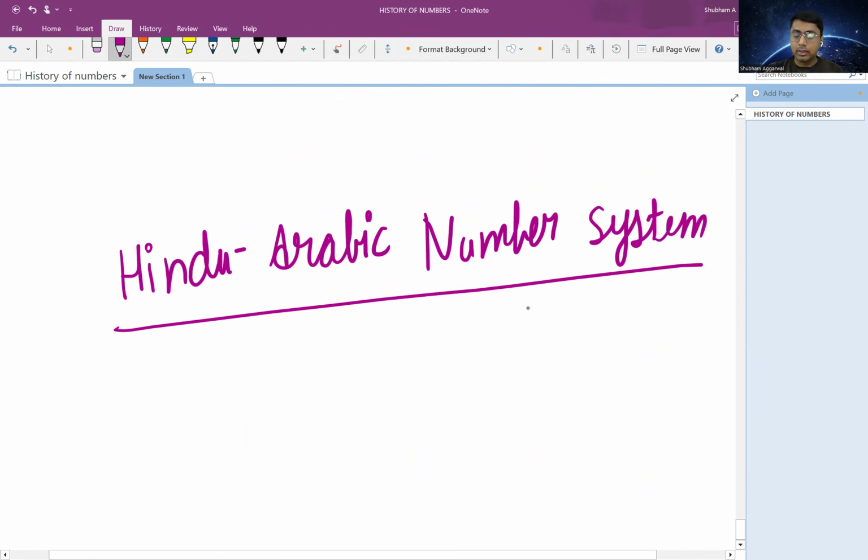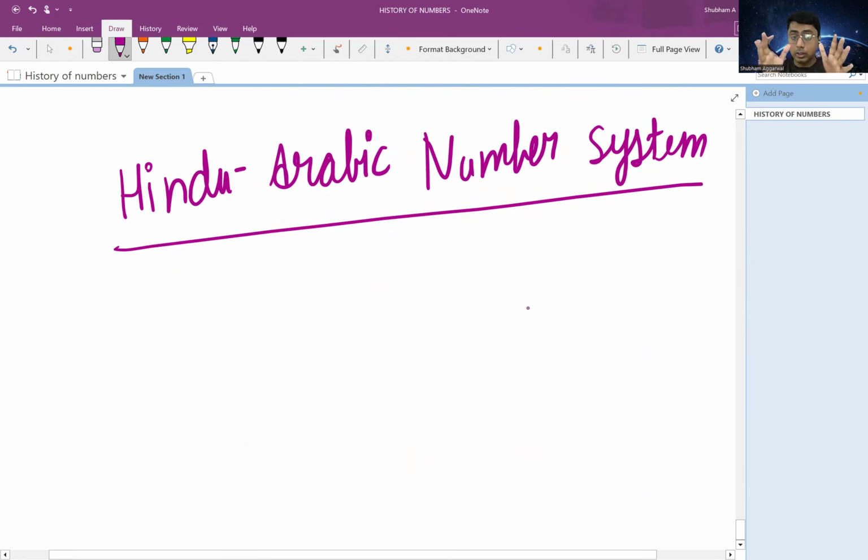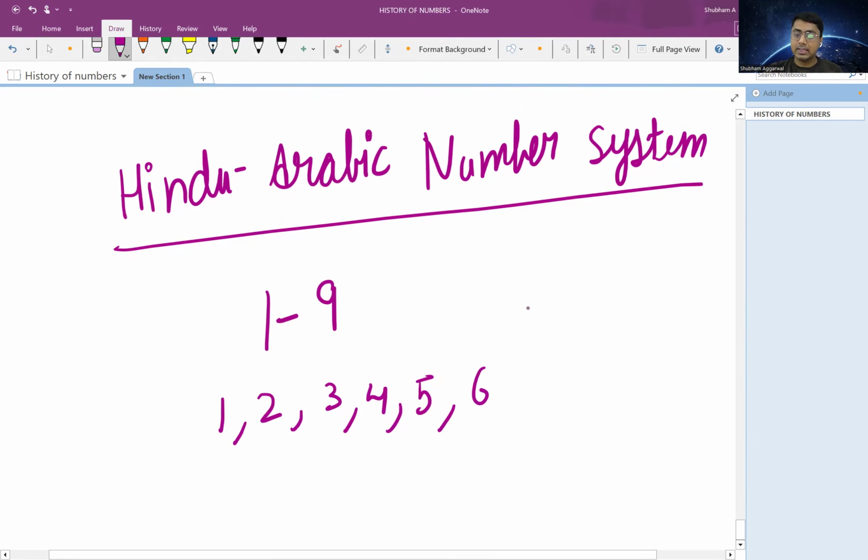So Hindu-Arabic number system is the number system that we use till date across the world. And we know that in the Hindu-Arabic number system, initially, there were a total of 9 digits, that is 1 to 9. I will write it 1, 2, 3, 4, 5, 6, 7, 8, 9. Right. So there were initially 9 digits that were a part of Hindu-Arabic number system.